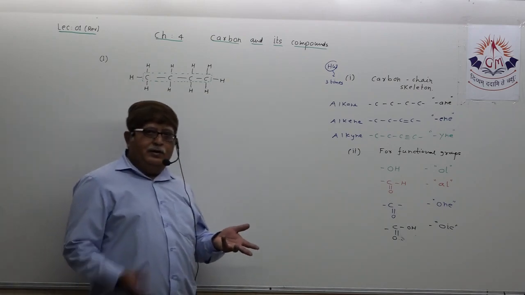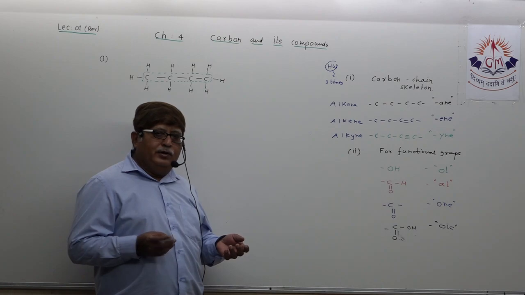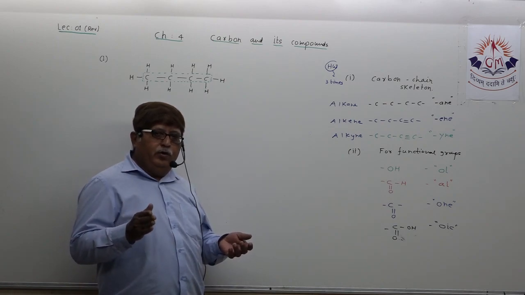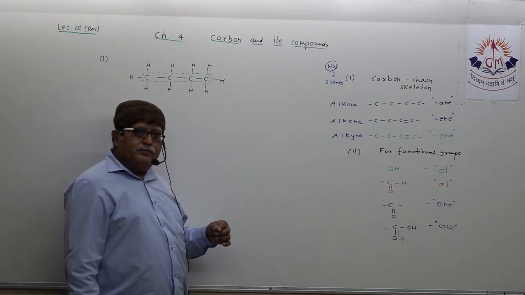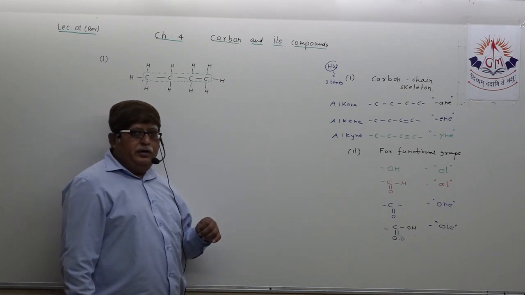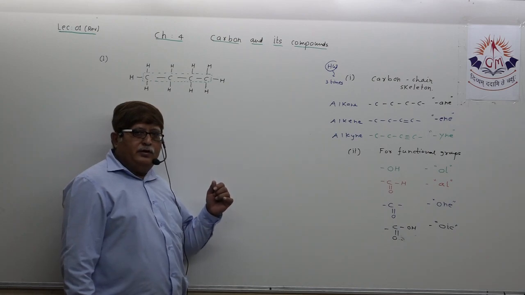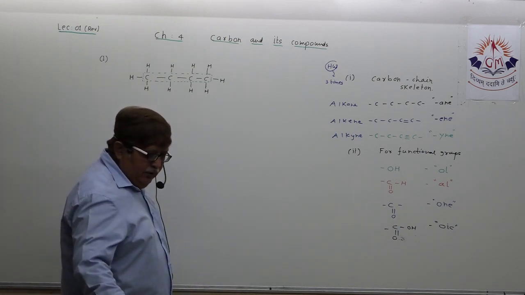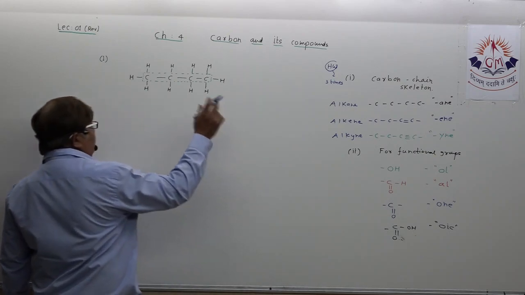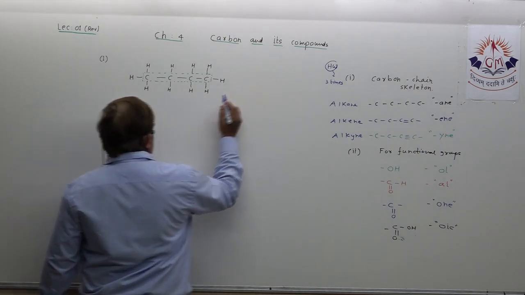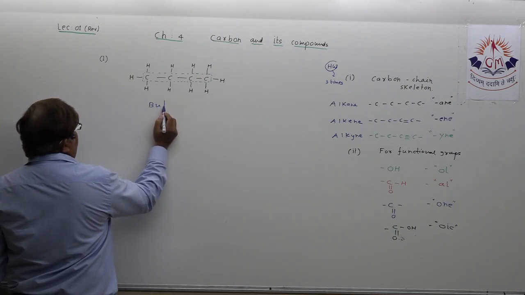You all know the names of the alkanes, if you start from a single carbon atom: methane, ethane, propane, butane, pentane, hexane. Single bond means suffix ane. Now count how many carbon atoms are here. 4 carbon atoms. So definitely I have to add suffix ane, and I can name this compound as, what should I name it?